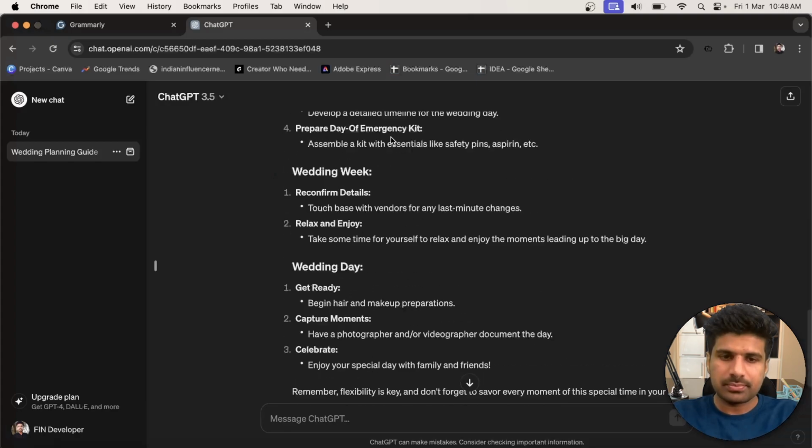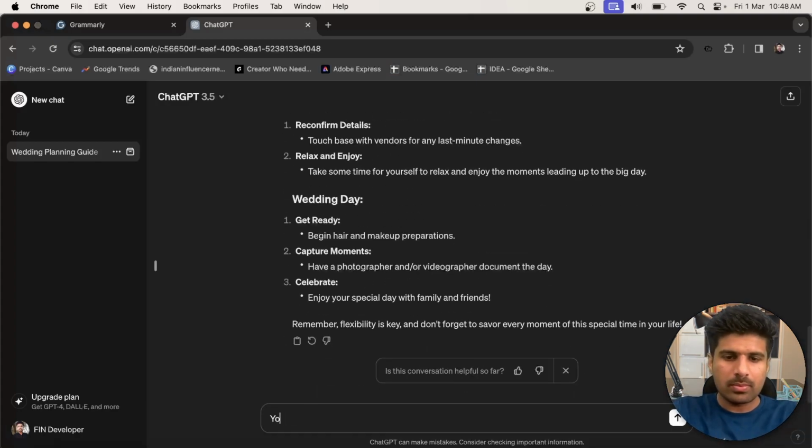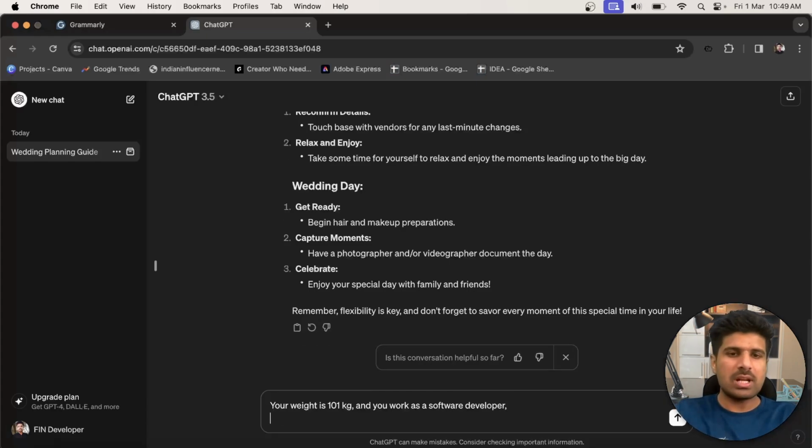Let's take an example. Your weight is 101 kg and you work as a software developer. First element. Secondly, write a diet plan to reduce my weight by 30 kg.